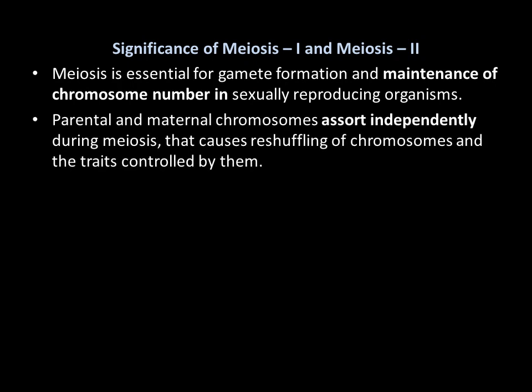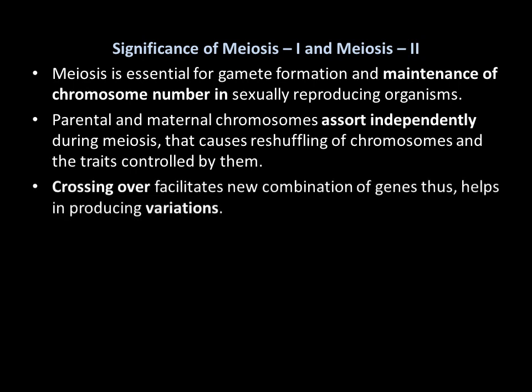Paternal and maternal chromosomes assort independently during meiosis, which causes reshuffling of chromosomes and the traits controlled by them. The chromosomes that came from either the paternal or the maternal side assort independently during meiosis. It means that different types of genes, either dominant or recessive, will be transferred to the next generation. Reshuffling of the chromosomes occurs, and the traits controlled by them will be carried forward.